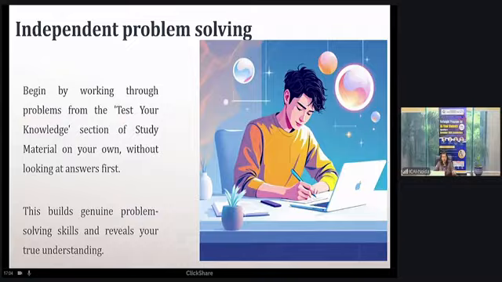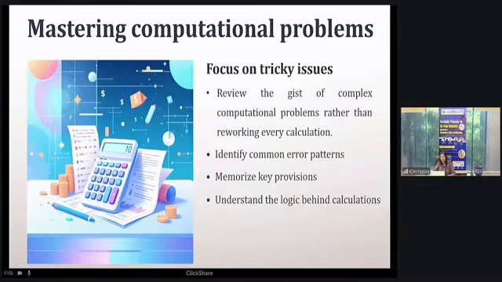And this will also build genuine problem solving skill, and also help you hold your calmness, because after a few questions you'll feel jittery, you'll feel nervous that you're not able to do it. After that time, sometimes you'll get hold of your nerves. Even when you're not able to solve any question, you won't be in a panic situation. Okay, computational problems, tricky issues.